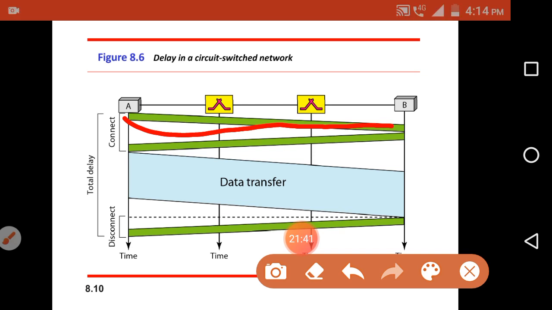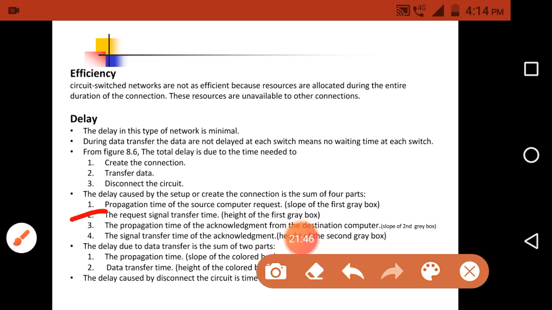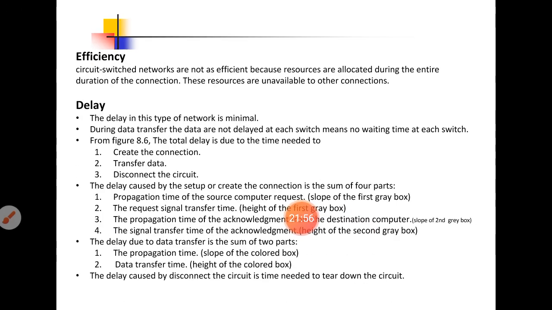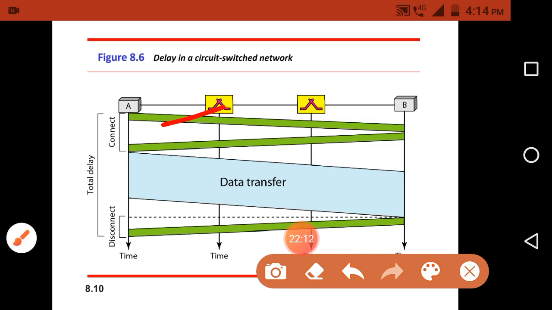And the next one is the request signal transfer time, the transmission time. What is the meaning of that? The transfer time is the amount of time the source requires to place all the bits of the request on the path.